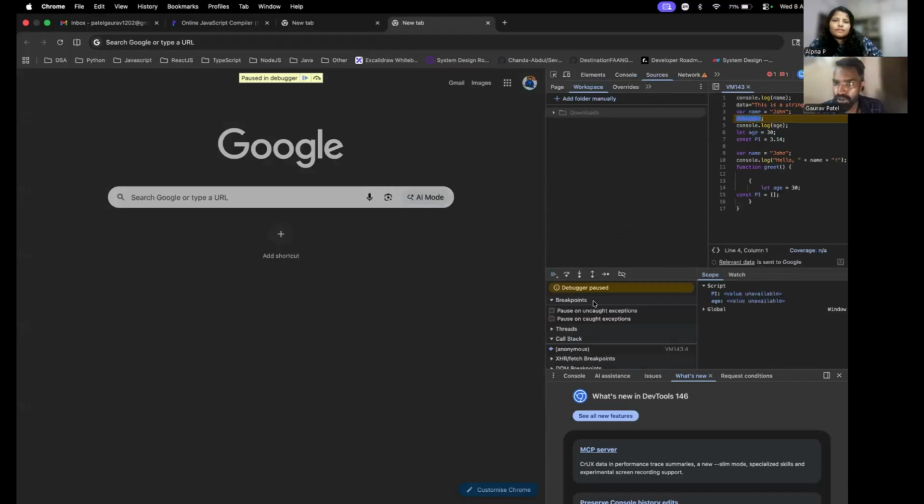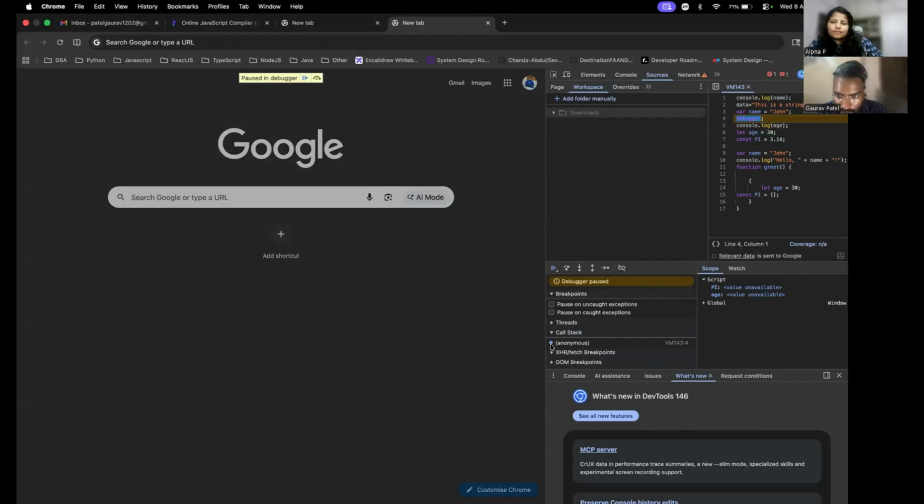See, we got here, and we need to see how all the variables are declared here. Okay, so we can see here. Stack thread, debugger paused. See here, all the pi and age are going in a script. This is called a temporal dead zone.